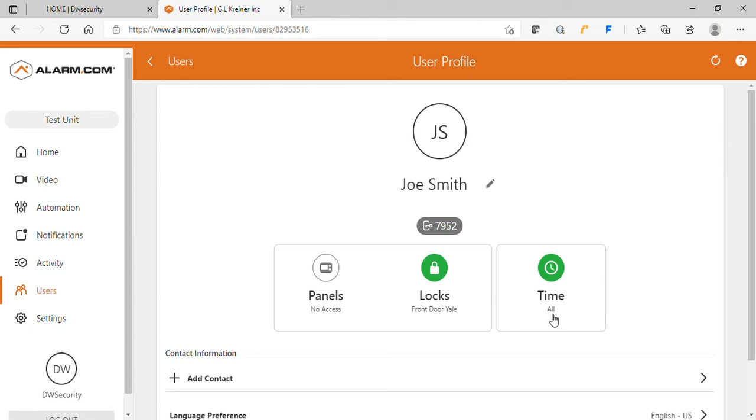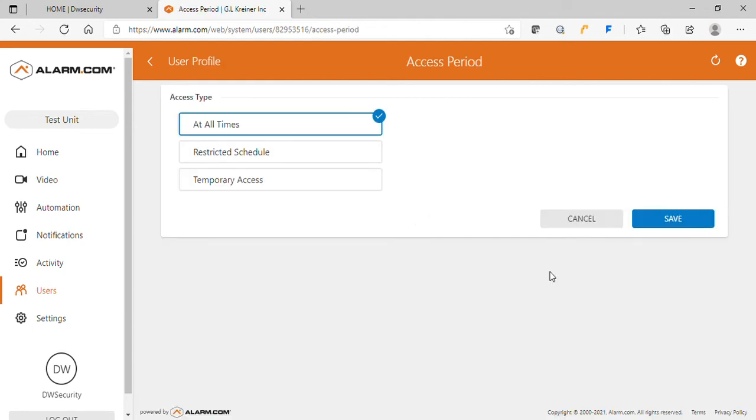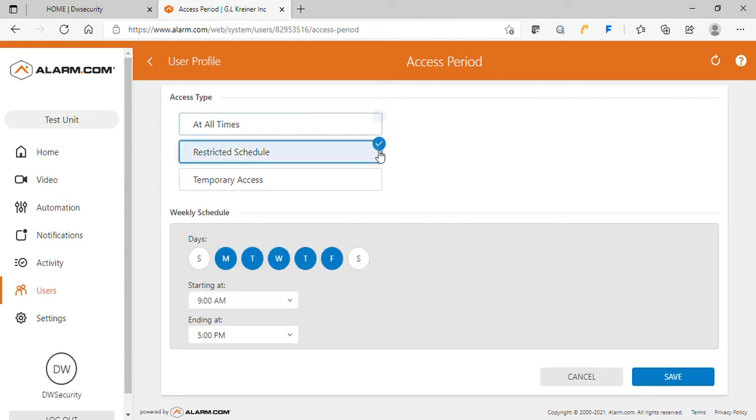That may not be what you want for Joe Smith. You may want his times restricted. So we can go into our access period, and we have it set at all times. We can also set it, maybe it's a maintenance guy and he's only allowed to work Mondays through Friday, 9 to 5.